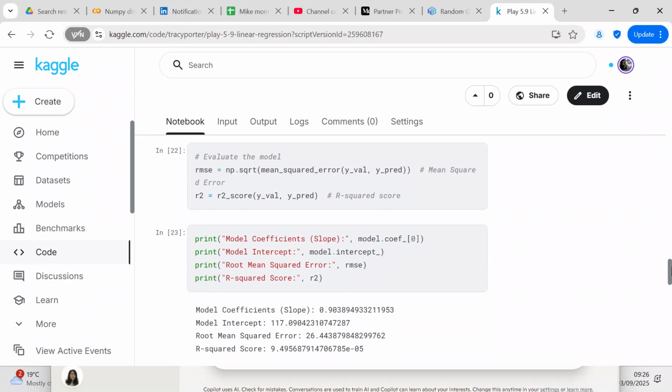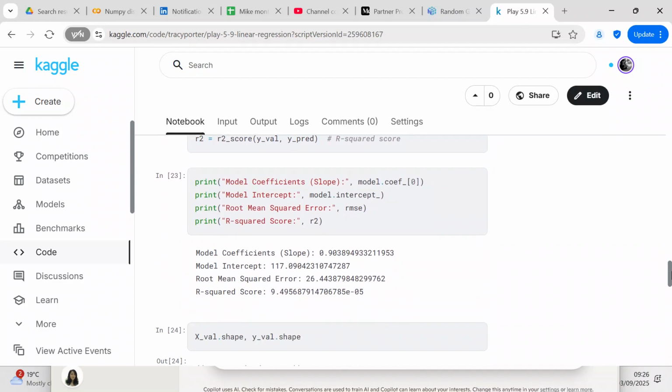Because the root mean squared error is the square root of the mean squared error, and I put the root mean squared error in there. And R2 score is another type of score, an R squared score. It's a fit test. And now what we do is we print the model coefficient being 0.90. We print the model intercept being 117. We print the root mean squared error being 26. And we print the R squared score being 9.4.